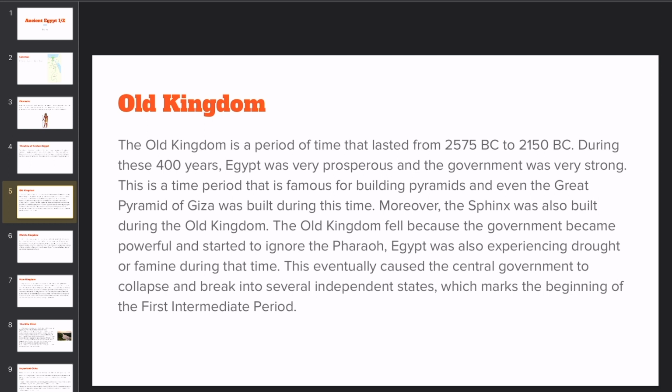The Old Kingdom fell because the government became powerful and started to ignore the pharaoh. Egypt was also experiencing drought or famine during that time. This eventually caused the central government to collapse and break into several independent states, which marks the beginning of the first intermediate period.